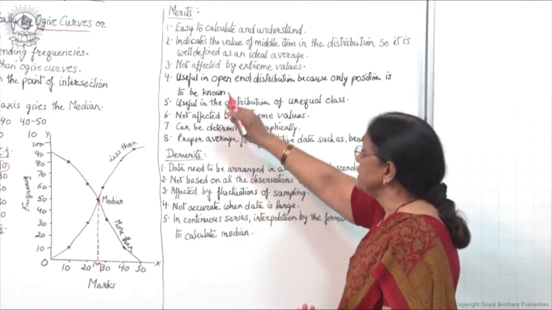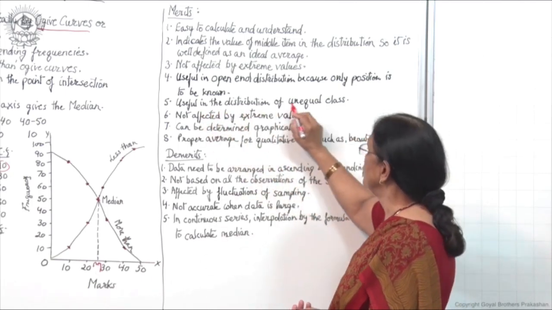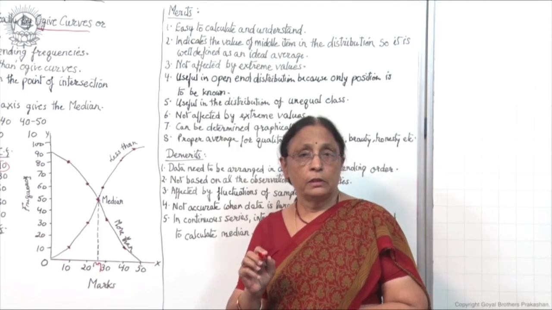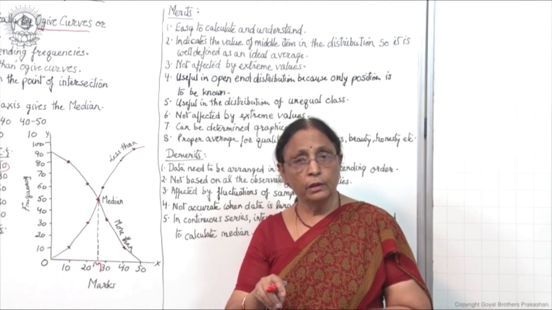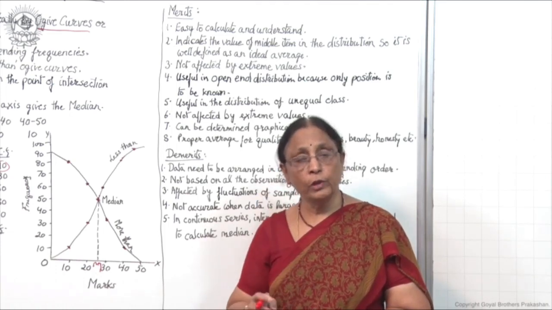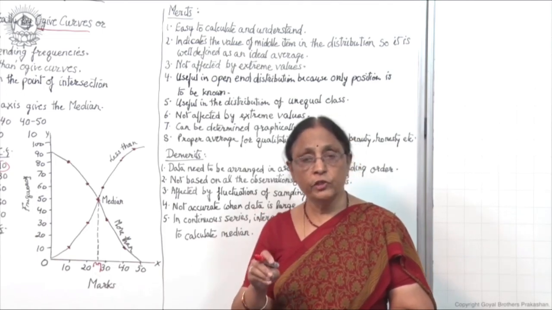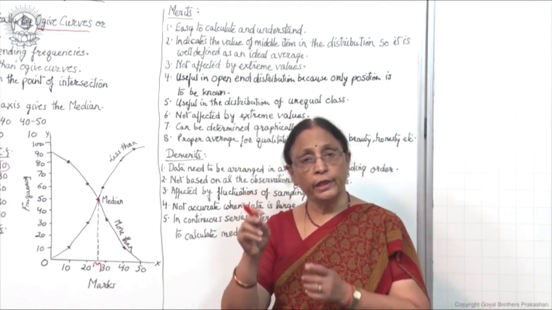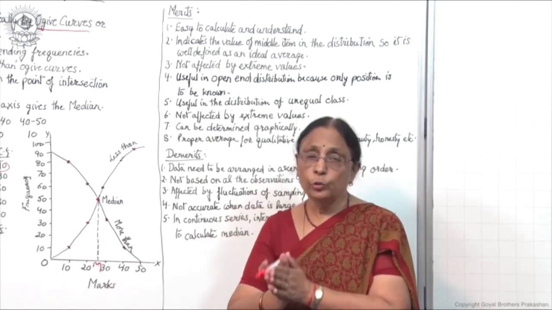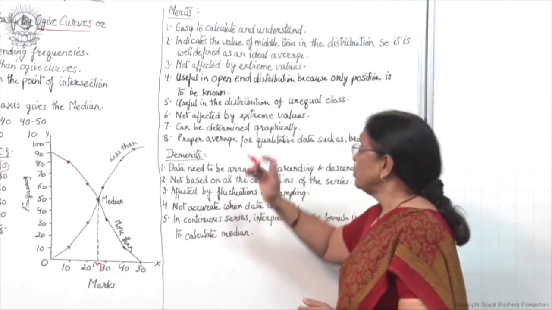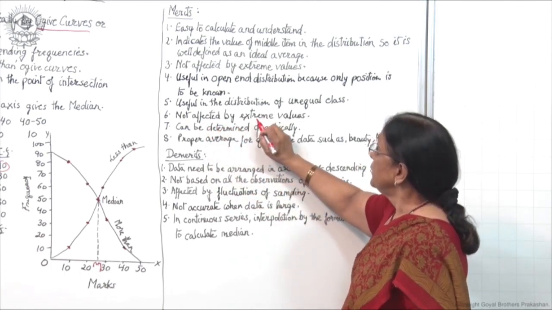So it is easy in the case of open-end distributions, and also useful in distributions of unequal class intervals, because you are taking the class interval of the central value only. If the class interval is unequal, it hardly matters, because you are locating the positional average, a single value, and then looking at the class interval of that particular median value only. So in this way, it is also easy with unequal class intervals.